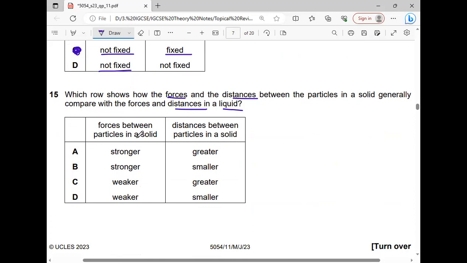Forces between particles in a solid, as compared to a liquid, are stronger, so these two options are omitted. And what about the distance? In a solid, molecules are tightly packed with each other, so distances between the particles of a solid are very small. Smaller, stronger. So option B is the correct answer.